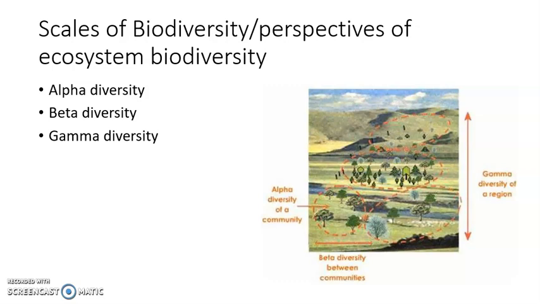There are three types of biodiversity, or we can say that there are three scales of biodiversity: alpha diversity, beta diversity, and gamma diversity. If we see this picture, you can see some dotted circles. These dotted circles are representing different ecosystems. So here one circle is representing the alpha diversity, which means the diversity in one geographical location.